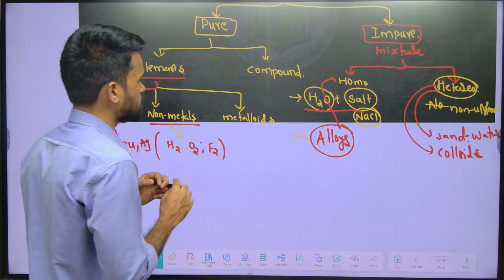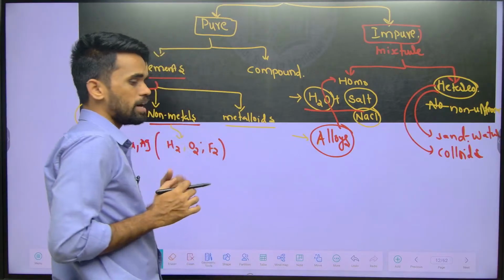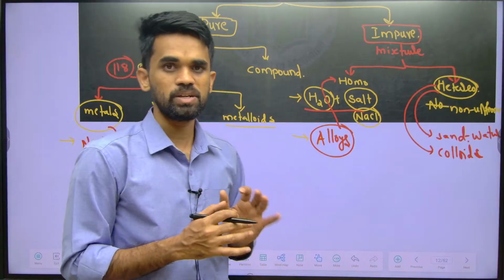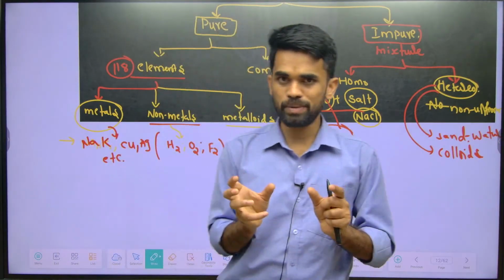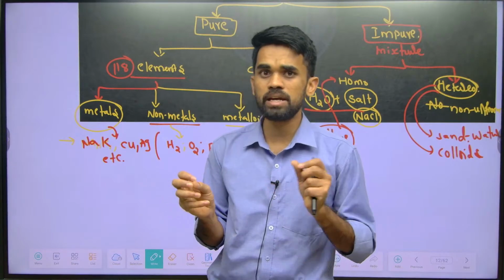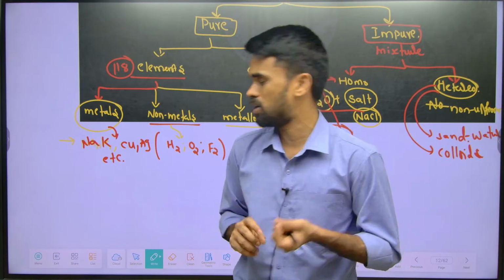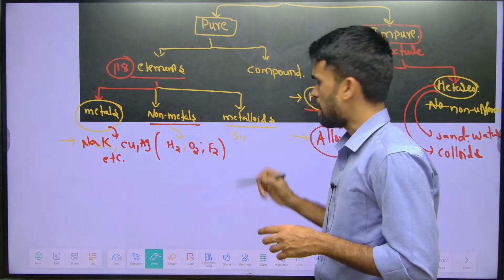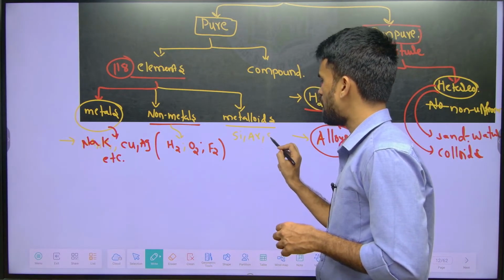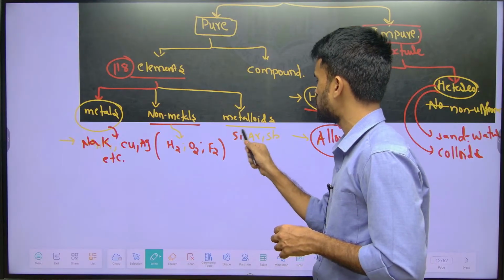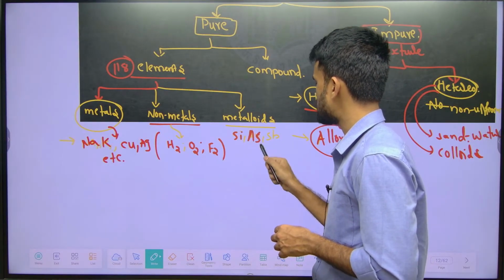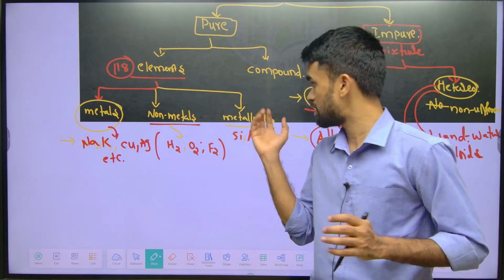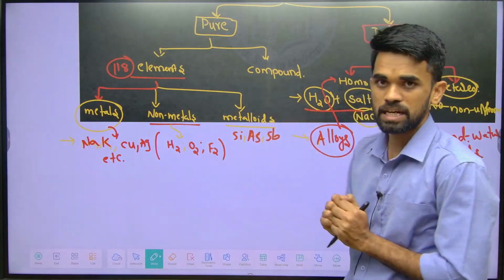When it comes to metalloids, they have intermediate properties between metals and non-metals. That's why we call them metalloids. What are the examples of metalloids? Silicon, arsenic (As), and antimony (Sb) are some examples of metalloids. I hope it is clear up to here.